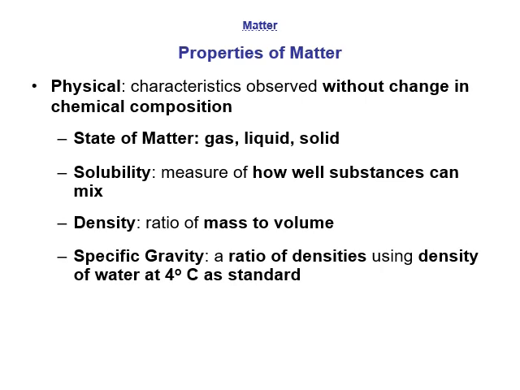Specific gravity is kind of an interesting one, and it's not one that we use a lot. The definition is a ratio of densities using density of water at 4 degrees Celsius as a standard. And so you're comparing the density of something to water at 4 degrees Celsius, so basically just above freezing.